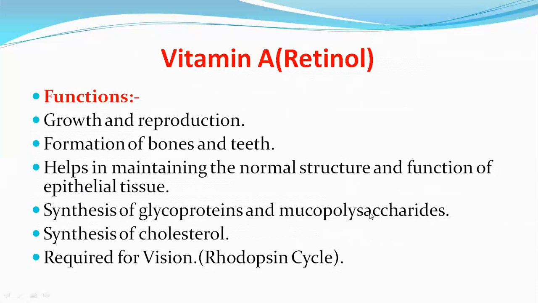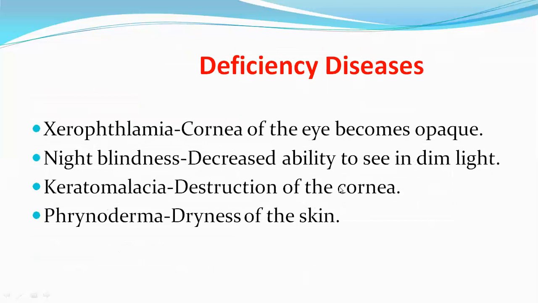Mucopolysaccharides are also known as heteropolysaccharides. The examples include heparin, hyaluronic acid, chondroitin sulfate. These are known as mucopolysaccharides. Vitamin A is also required for the biosynthesis of cholesterol. And the most important function of vitamin A is that it is required for vision, and the vision process occurs in a cyclic manner known as the rhodopsin cycle.